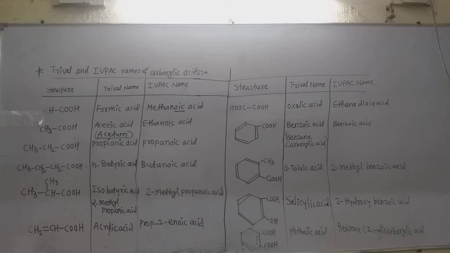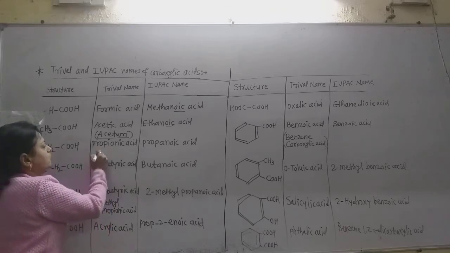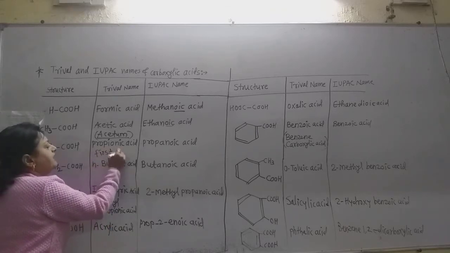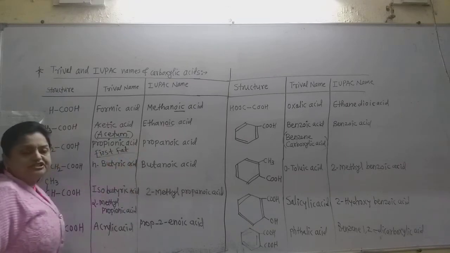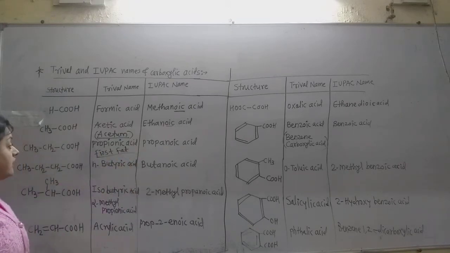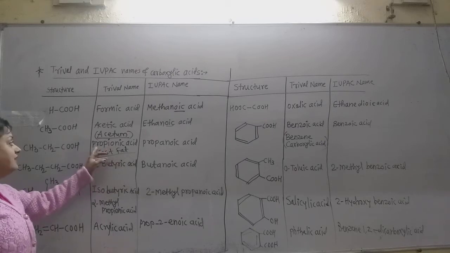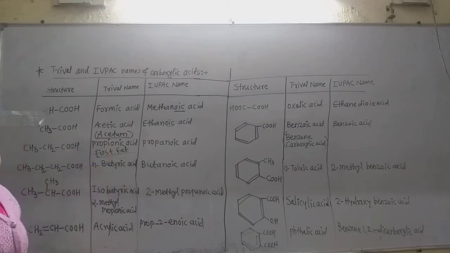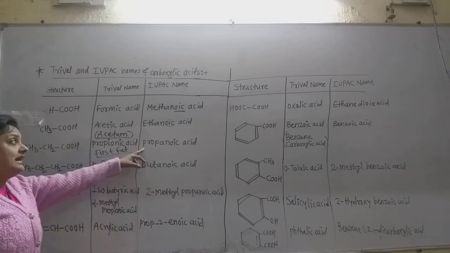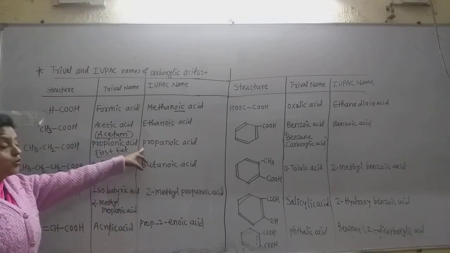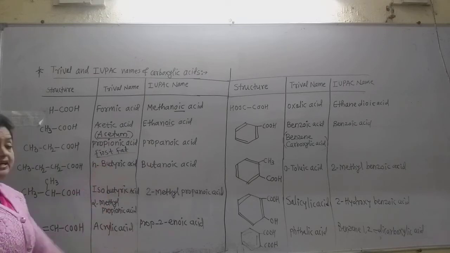Propanoic name is given from propane, in which E is replaced by the OIC suffix. But this propionic, propion means first fat. In fatty acids, this first fat is there, that is propion or propionic acid. So the name is given from that first fat, that is propionic acid containing 3 carbon atoms, and the IUPAC name is propanoic acid. There is a difference in the spellings.